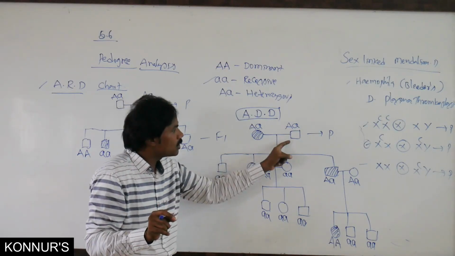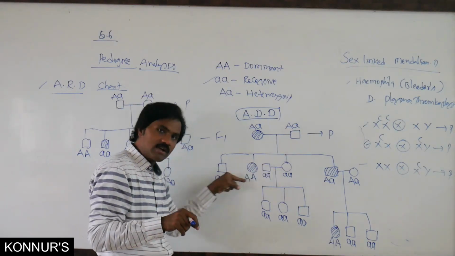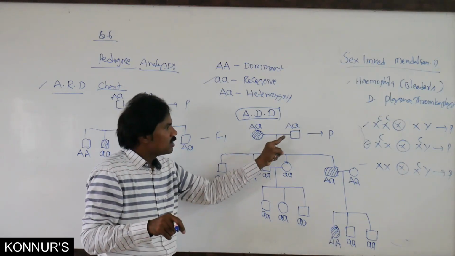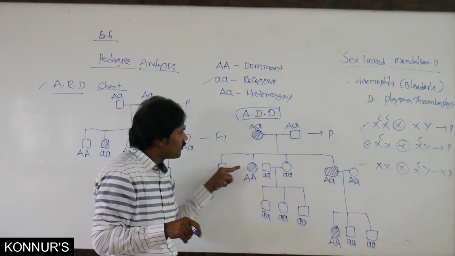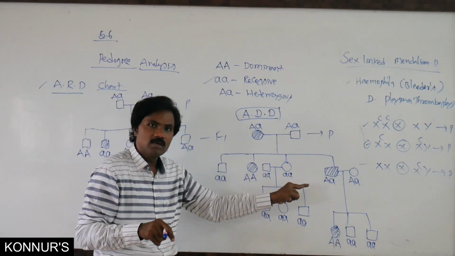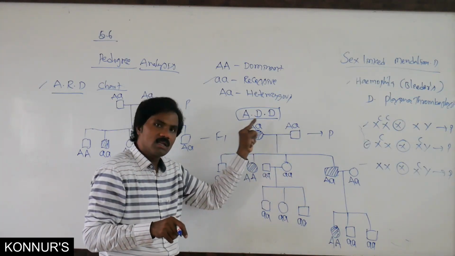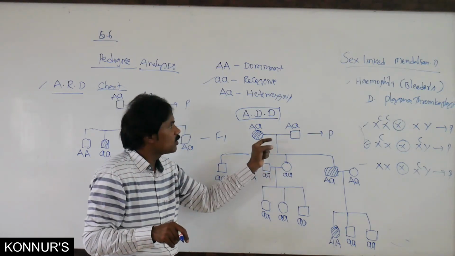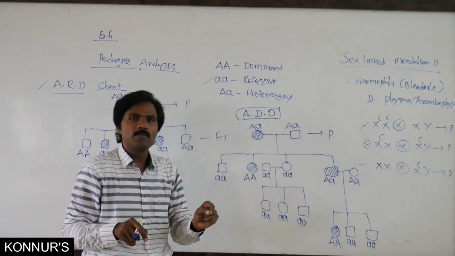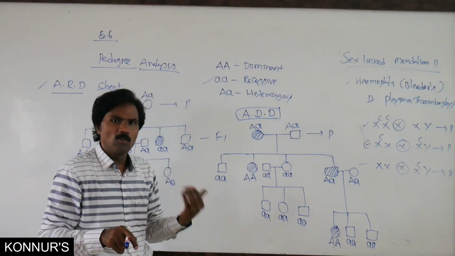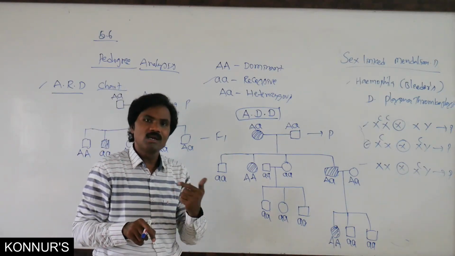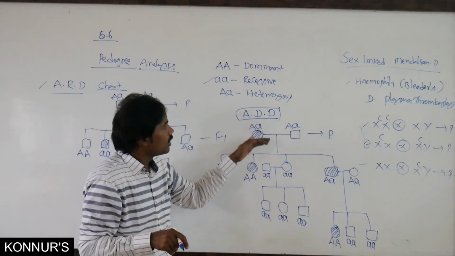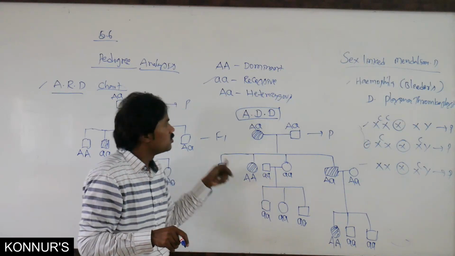If you take both homozygous recessive, all are affected. If you take recessive, all will be affected, but only 2% are affected here. If one is dominant and another heterozygous, all may not be affected. That's why the genotype is very important: either homo or hetero, either recessive allele or dominant allele. That is related to whether it is dominant or recessive.